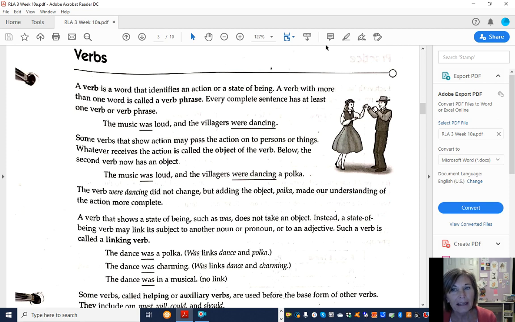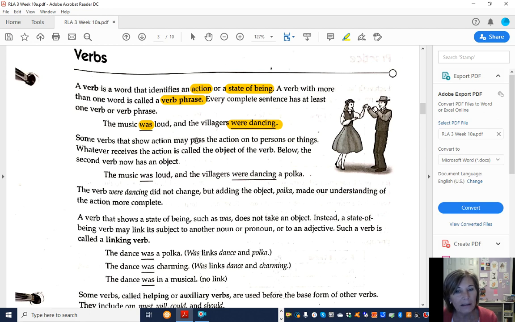A verb can be an action or a state of being. And if it has more than one word, it's a verb phrase. Every complete sentence has at least one verb or verb phrase. The music was loud. That's a state of being verb. The villagers were dancing. That's an action verb.